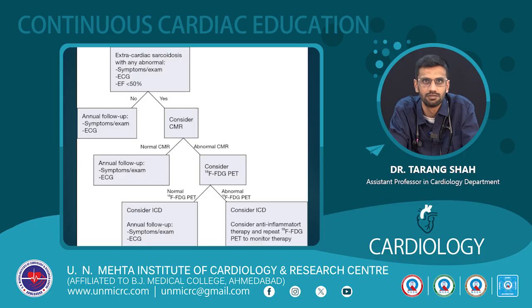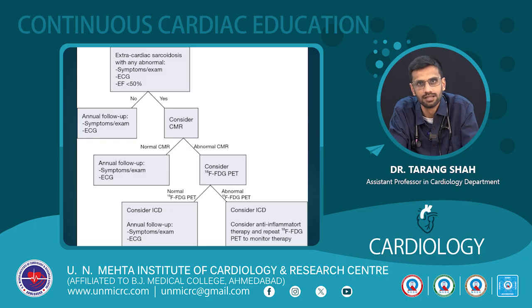So if we summarize the treatment, patients having extracardiac sarcoidosis with any abnormal symptoms or cardiac manifestations, ECG signs, ejection fraction of less than 50, we should consider CMR in that patient. If the CMR is normal, annual follow-up can be done in these patients, and regular clinical examination can be done for symptoms and signs. And if MRI is found to be abnormal, then we have to consider FDG PET to look at the disease activity.